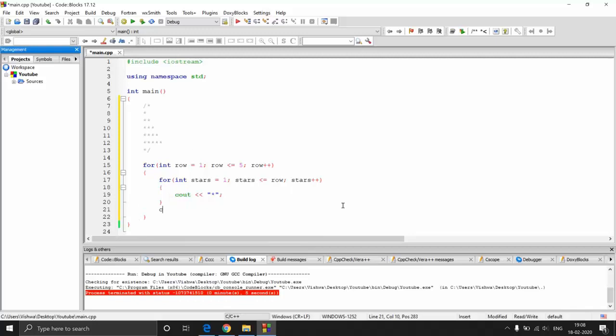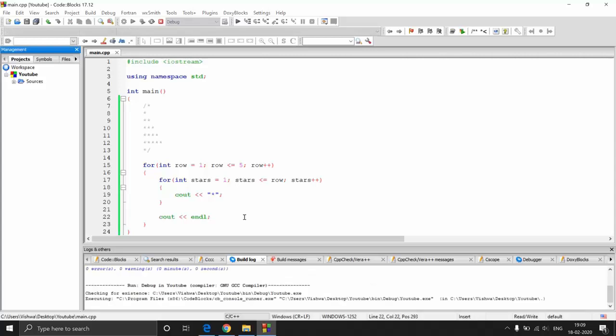Before going to the next row, let us print an end line so that we get to the next line. Now, when the first iteration is finished, it will go to the next line, and the row will become 2 because of this condition. So 2 is less than or equal to 5, that condition is checked. And then here it will start from 1. So 1 is less than or equal to 2, 1 star is printed. Again it will go, so 2 is less than or equal to 2, so another star is printed, and then this condition will make it 3. So 3 is not less than or equal to 2, so this particular loop is broken, and it will go to the next line. So if you just execute it, you will get your output.